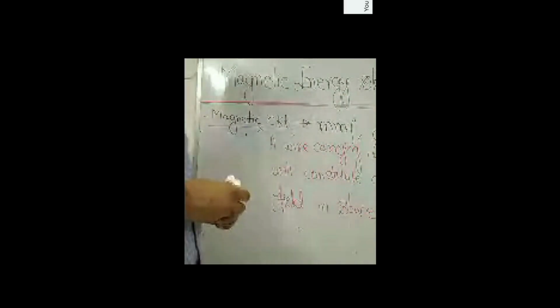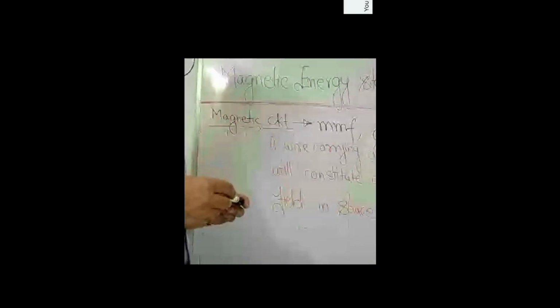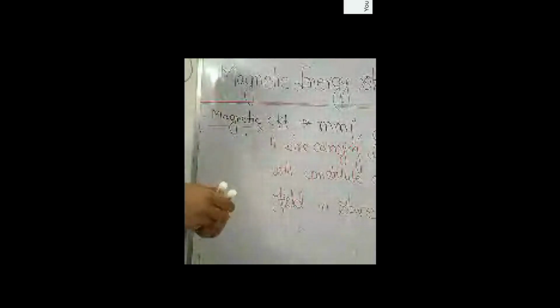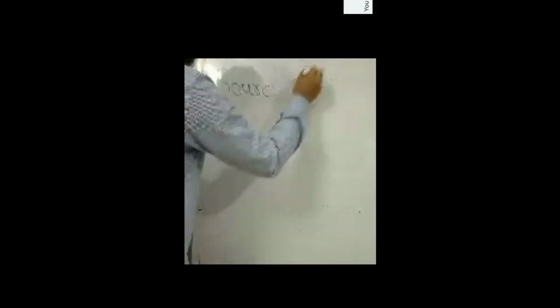So what is the source of magnetic field? Current. The source of magnetic field is a current carrying conductor, not only current, a current carrying conductor. I am writing it down. The source of magnetic field. Okay. Now I am writing in big letters so that it will be visible to you. Please say yes or no. Source of magnetic field.